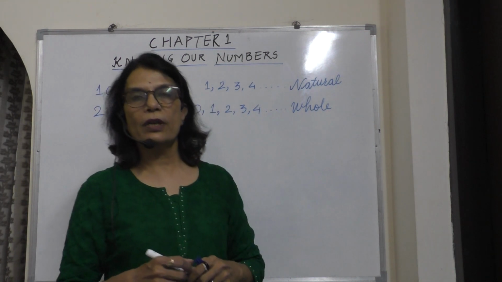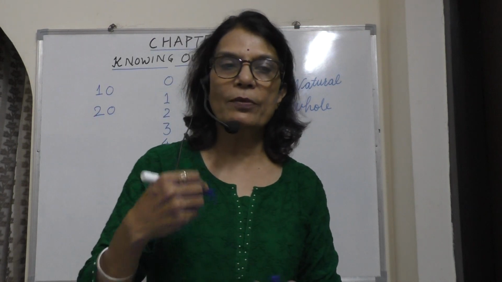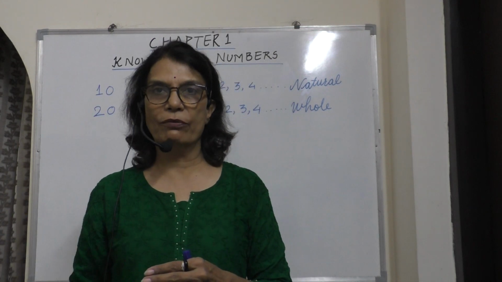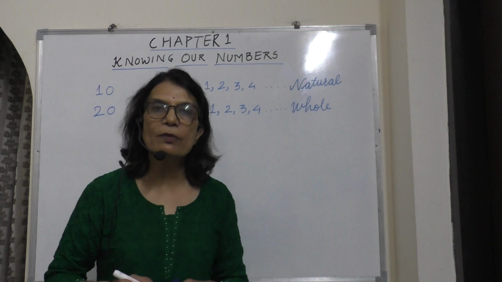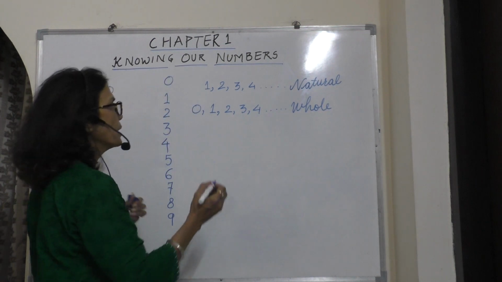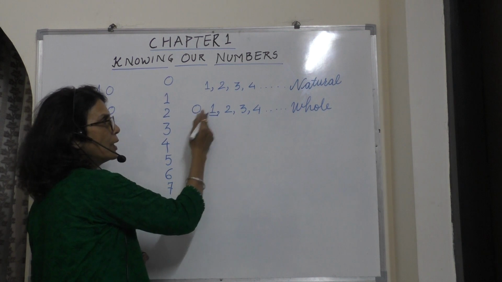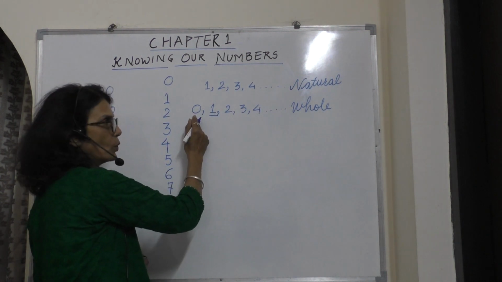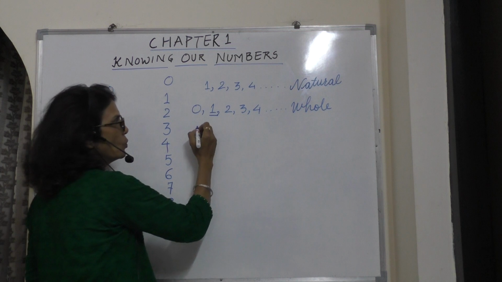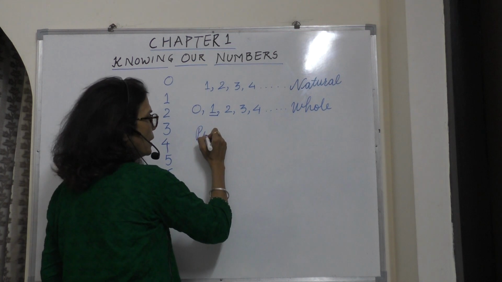Now when we are talking about the number which comes before or the number which comes after: suppose I am talking about 1, what comes before 1 in whole numbers is 0. So 0 is known as the predecessor.